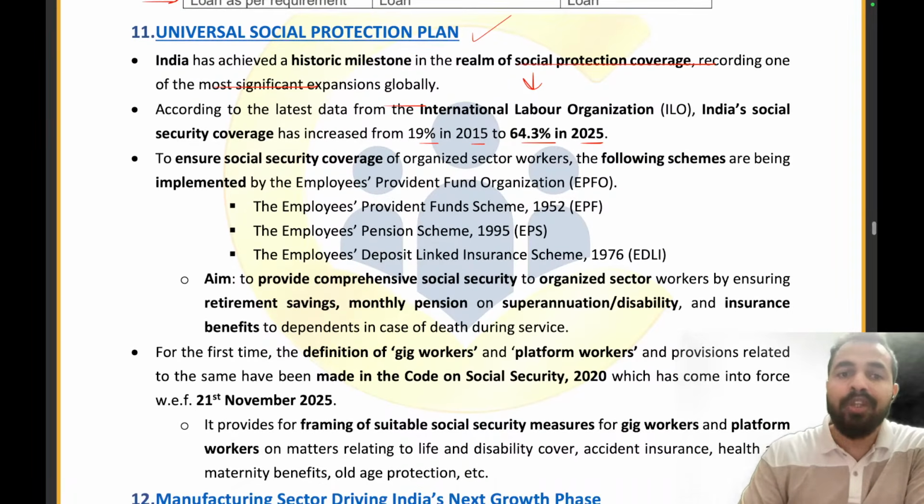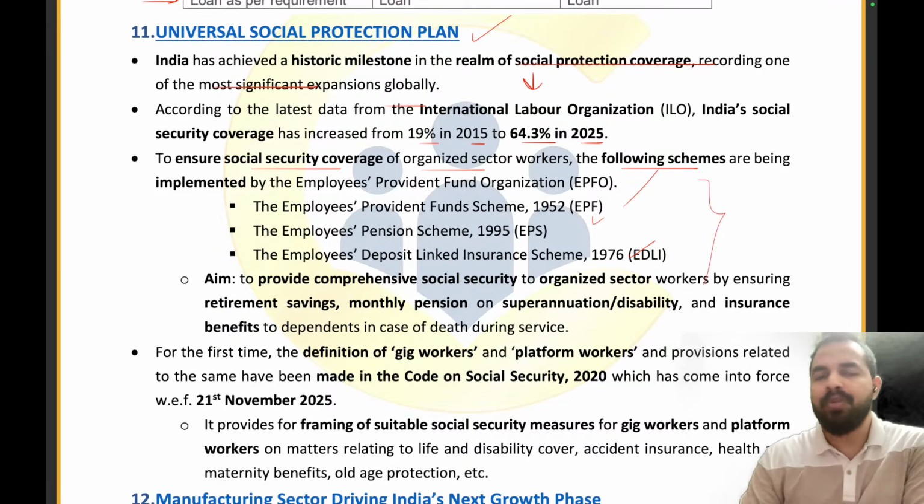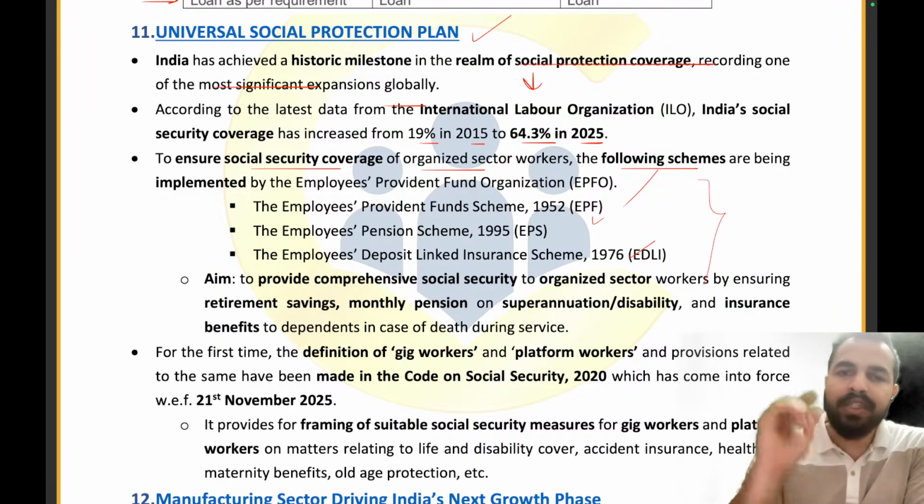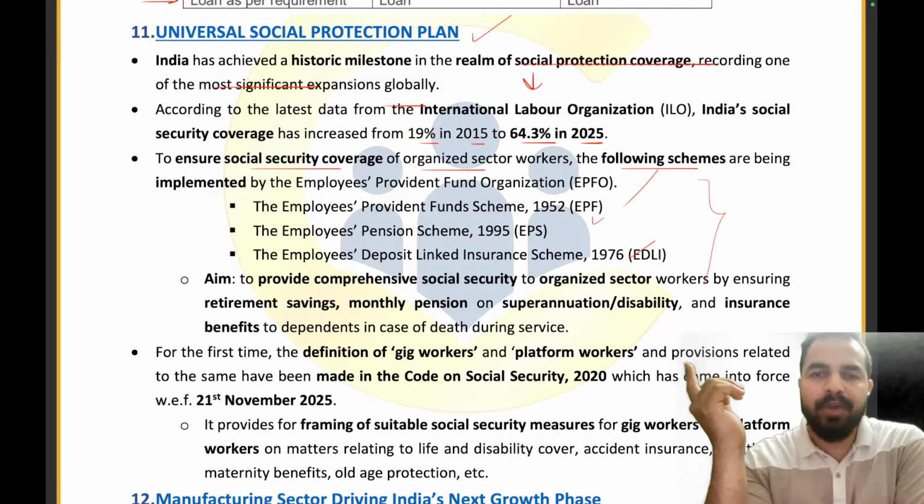And we ensured social security coverage of organized sector workers through the different schemes of the Employees Provident Fund Organization, which includes your EPF, EPS and the EDLI scheme. तो हमारे पास Employees Provident Fund scheme है, Employees Pension scheme है, Employees Deposit Linked Insurance scheme है. So through these particular schemes, we are able to now ensure social security coverage of the organized sector workers.